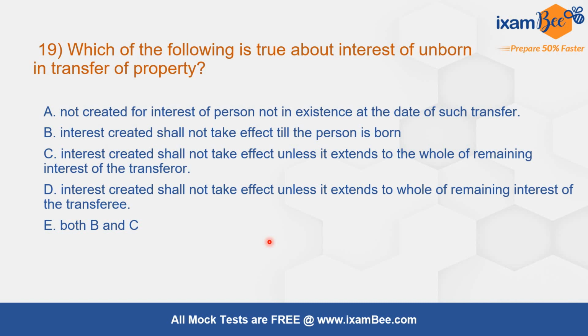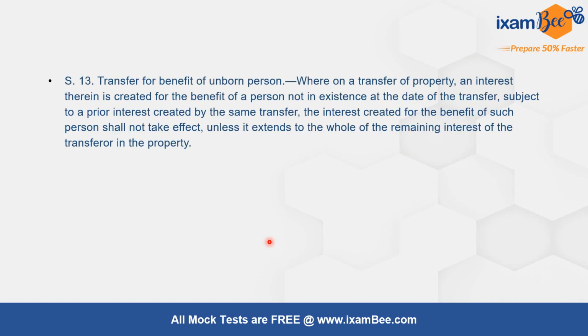Question number 19. Which of the following is true about interest of unborn in the transfer of property? The correct answer is interest created shall not take effect unless it extends to the whole of remaining interest of the transferor. This is given under section number 13, transfer for benefit of unborn person.